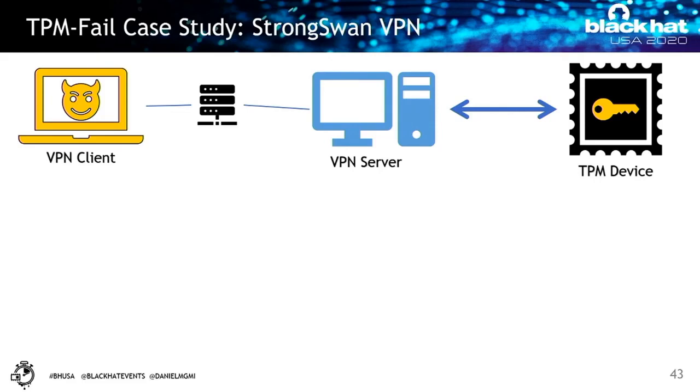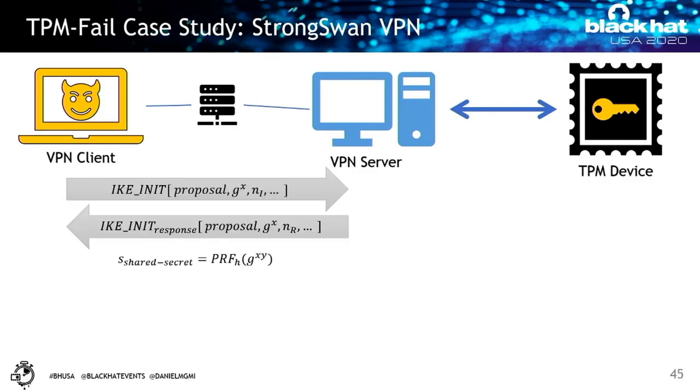So we picked a VPN application, strongSwan, that actually has instructions on how to configure it to use TPM for authentication. When we configured strongSwan VPN to use TPM for authentication, what we realized is that the first handshake is the same. There is a Diffie-Hellman key exchange at the first handshake with the server. After this key exchange, both the client and the server have the shared key for encryption of their packets. But then the client also needs to make sure the server is the correct server, so it's not an impersonated server.